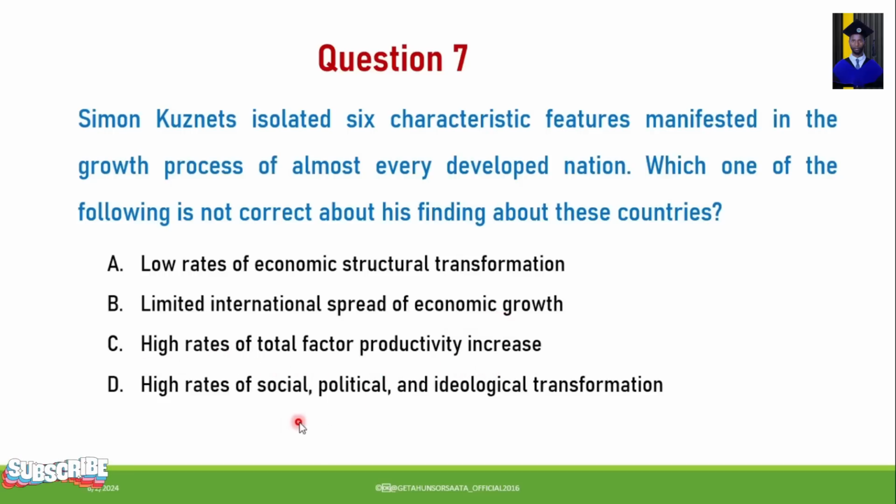D. High rates of social, political, and ideological transformation. So the one which is not correct about Simon Kuznets' findings about the countries under study was A. Low rates of economic structural transformation. So this is not correct about his findings about these countries.